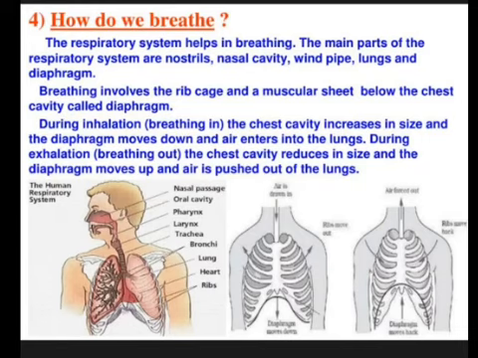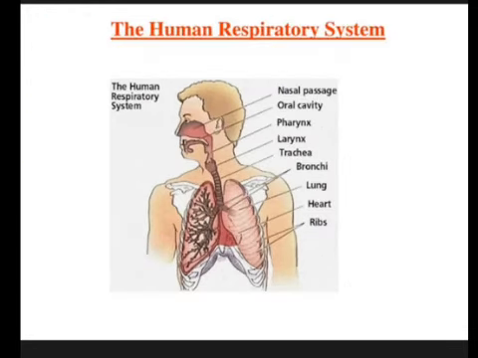out of the lungs. Here you can see the human respiratory system: nasal cavity, oral cavity, pharynx, larynx, trachea, bronchi, lungs, heart, and ribs. These are the human respiratory system. This diagram is of the human respiratory system.